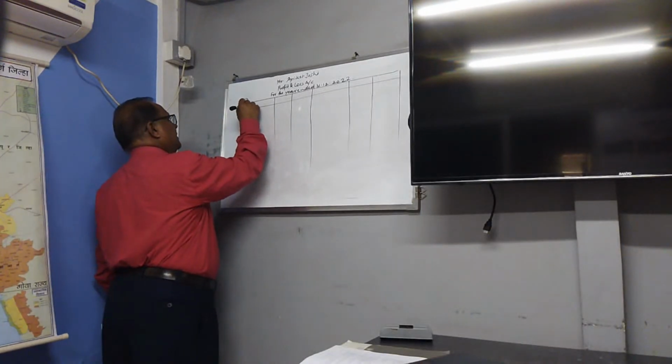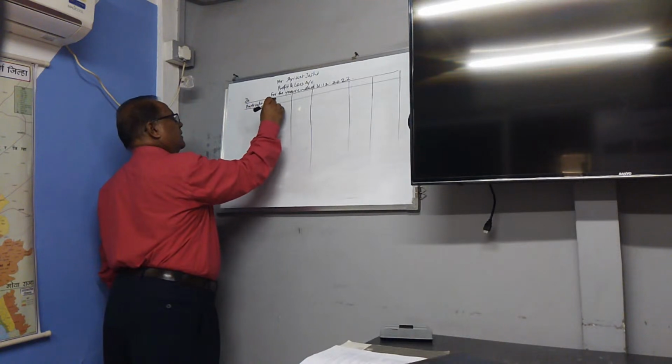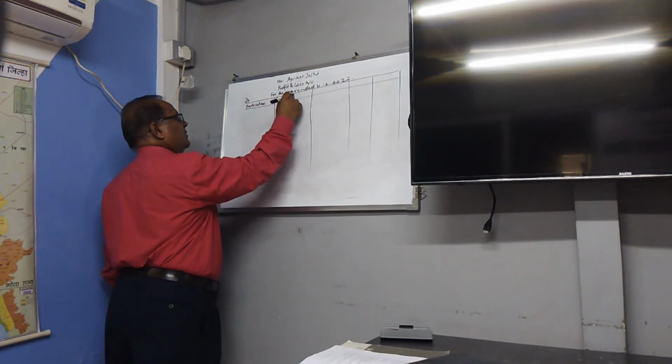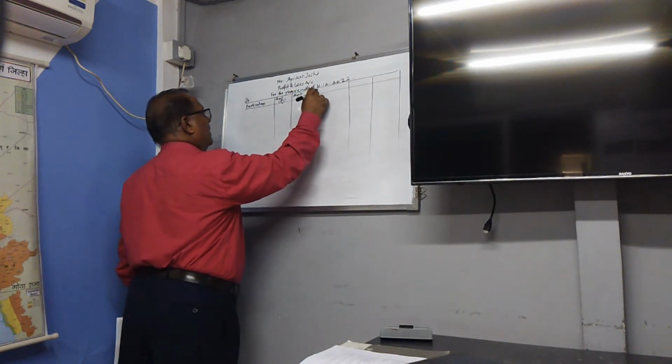Particulars, debit, amount rupees, inner column, outer column.